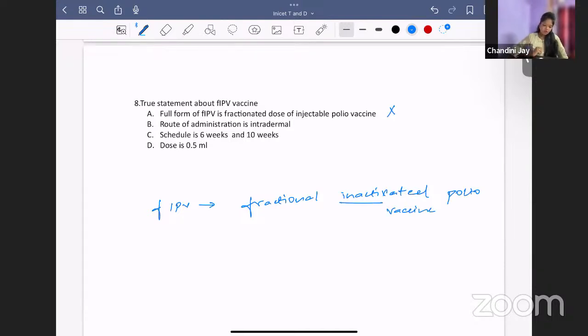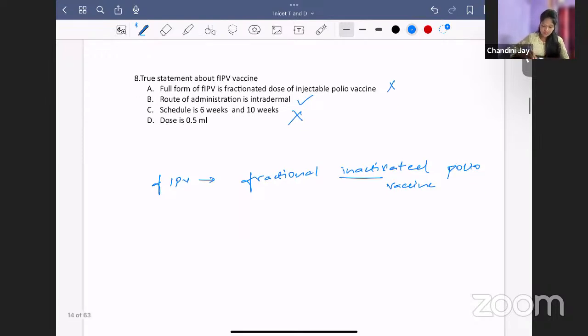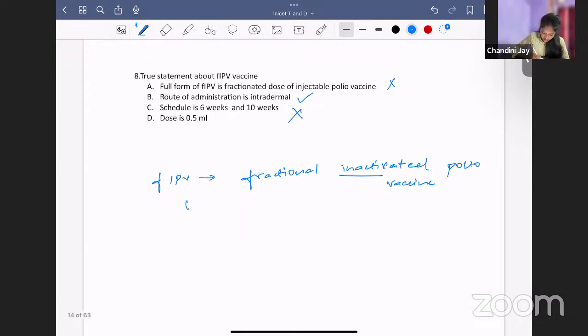Route of administration is intradermal. Yes, right. Schedule is 6 and 10 weeks. No. It has been changed recently. Since January 2023, the schedule is 6 weeks, 10 weeks, and you give one more dose at 10 months of age. So remember this. Dose is 0.5 ml. No, it is wrong. The dose is 0.1 ml. That is why it is called fractional dose of IPV.